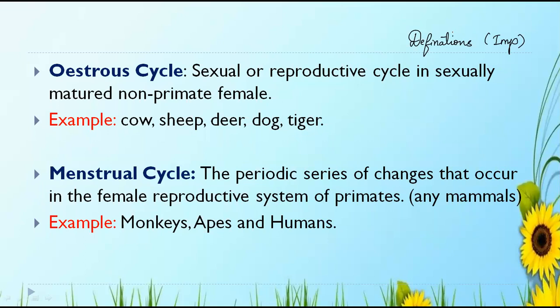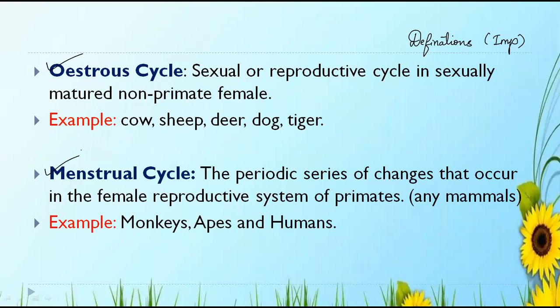In the menstrual cycle, we'll focus on the definition first. The menstrual cycle is the periodic series of changes that occur in the female reproductive system of primates. Periodic means after every 29 days the cycle changes within the reproductive system of the female mammals. Examples are monkey, apes, and humans. So write down the definition.